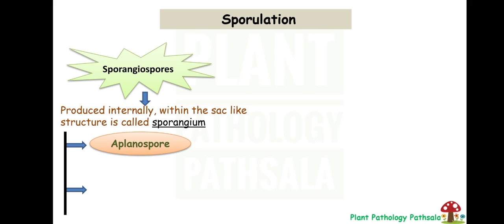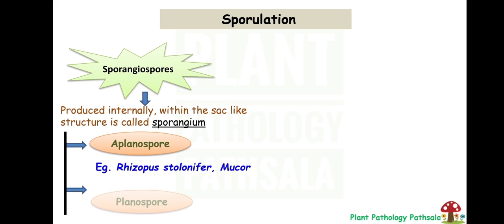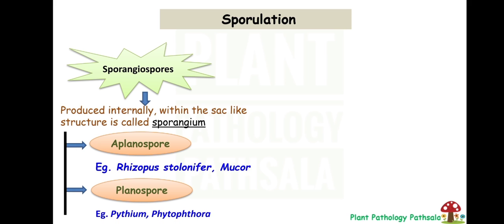Again, this internally produced sporangiospore may be of two types. First one is aplanospore, that is non-motile, it does not contain any flagella for movement. Examples are Rhizopus stolonifer and Mucor species. Second one is planospore, that is motile, it contains flagellum for locomotion or movement. Examples are Pythium and Phytophthora species.